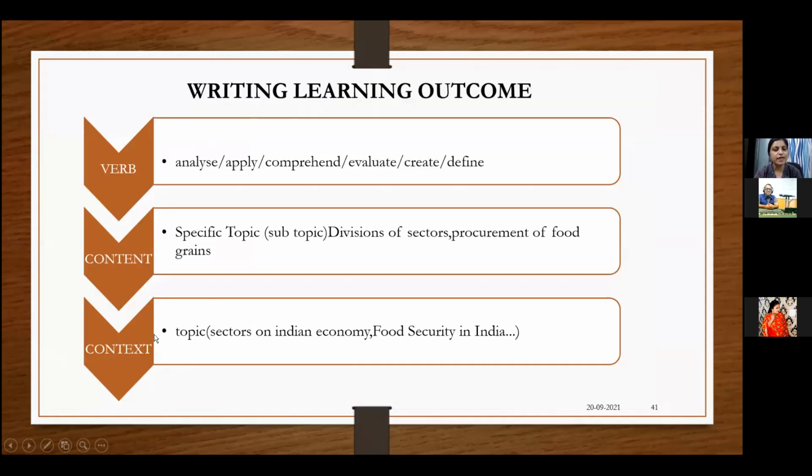So just another example of learning outcome. Talk about the context, the topic. So it's a class 10. You are talking about sectors of Indian economy. Then you talk about the subtopic, that how the sectors will be divided. And then you use the verbs create, define, evaluate, comprehend, apply, and analyze. So your verbs should be pertaining to your subtopic, and you start with the context.